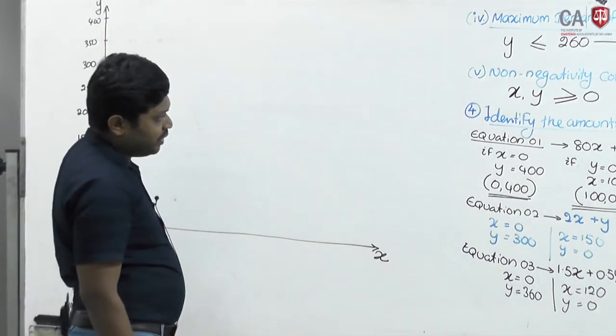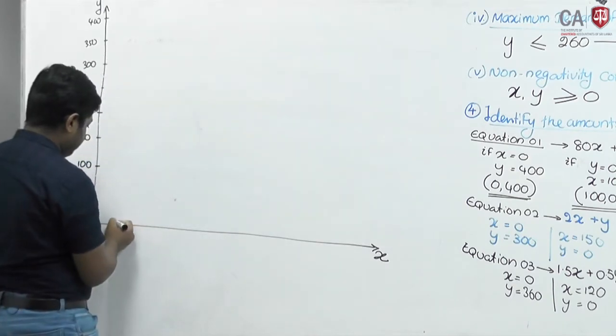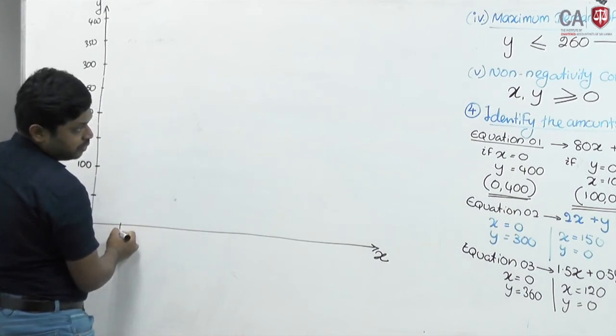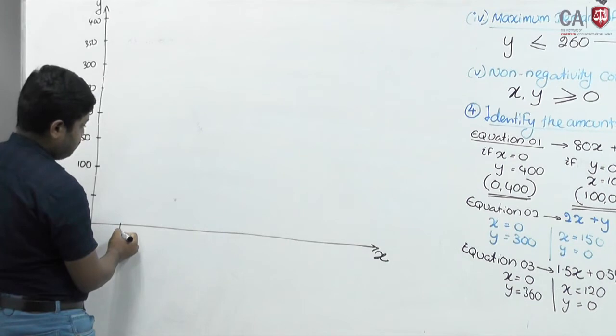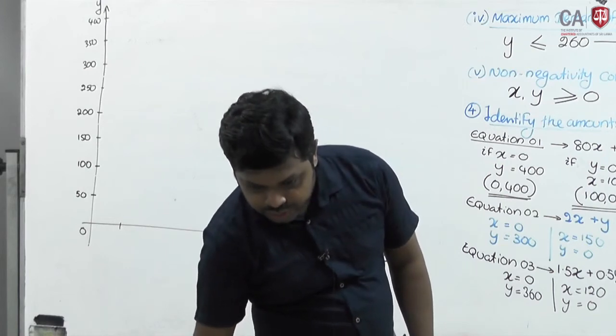X maximum will go up to 120. X maximum 100. We'll take it to a maximum of this much. Give me a second.